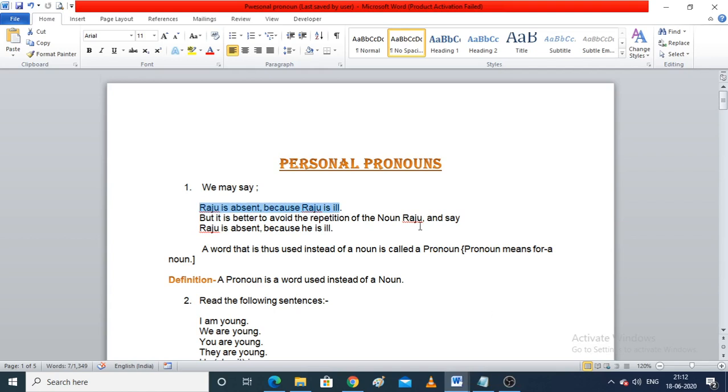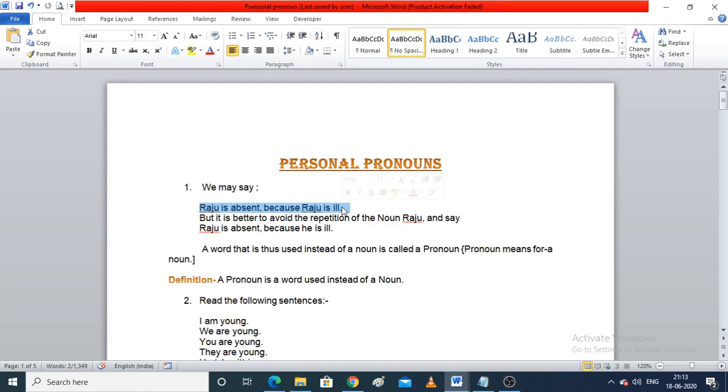Now the topic for today is pronoun, personal pronouns. Now what is a pronoun? A pronoun is a word used instead of a noun. Let's make it more easy with an example. Read this example. Raju is absent because Raju is ill.